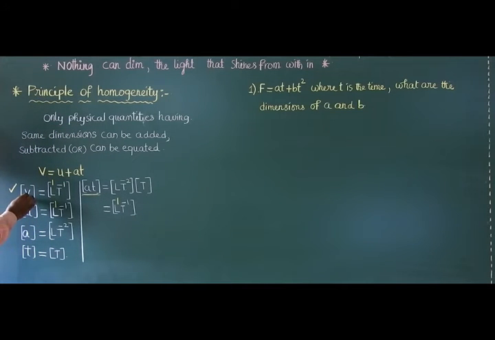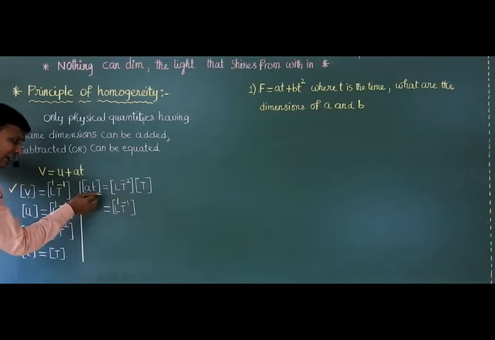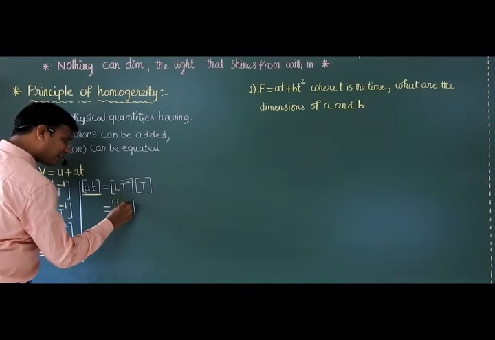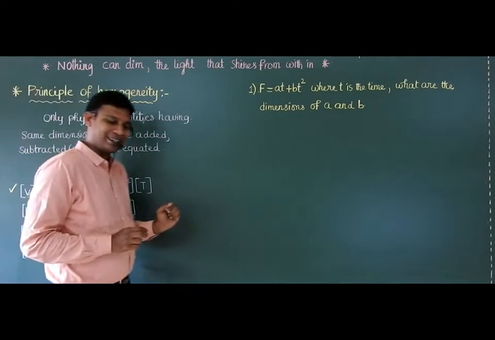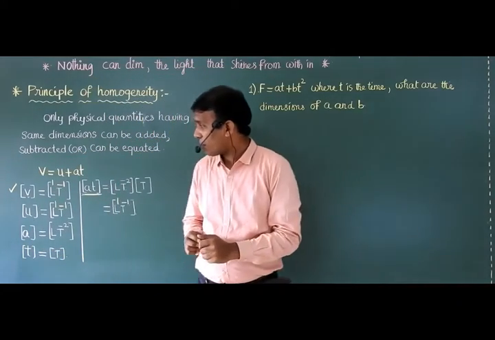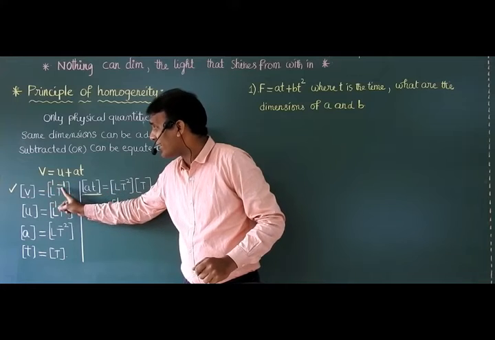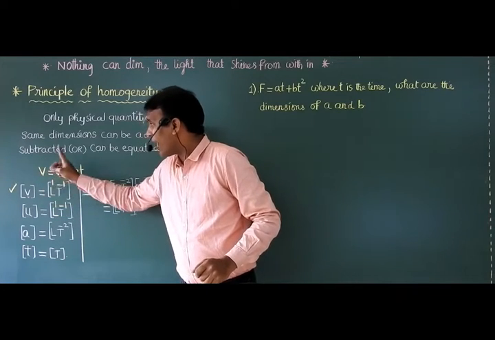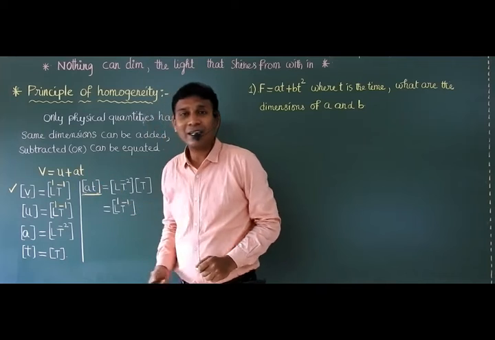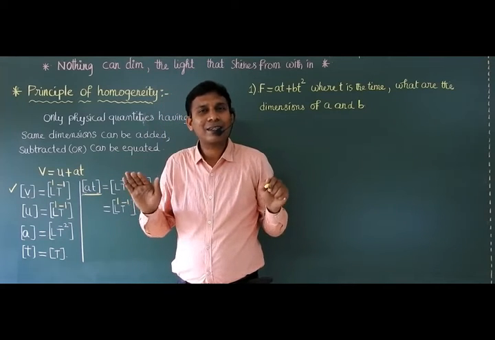Next, for final velocity, dimensions of T is minus 1. For initial velocity, dimensions of T is minus 1. For AT, dimensions of T is minus 1. Yes. So if you observe dimensions of L, T, M for V, for U, for AT, all dimensions are same.